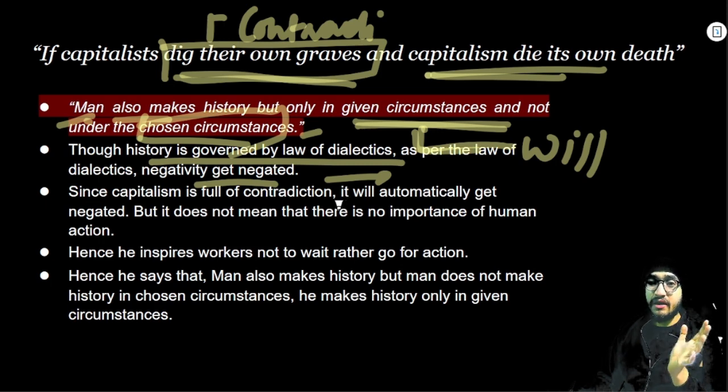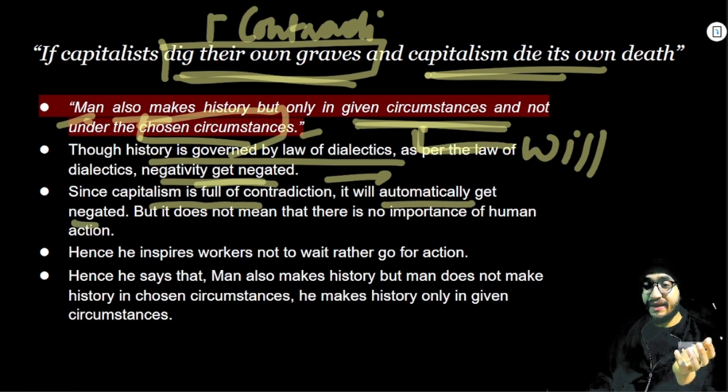These are the three ideas Marx propounded when it comes to the evolution of history in his theory of materialistic dialecticism, right? So here he is saying that all these contradictions are negative when it comes to capitalism. According to the notion of negation, the contradiction will ultimately get negated. Since capitalism is full of contradiction, it will automatically get negated, right?